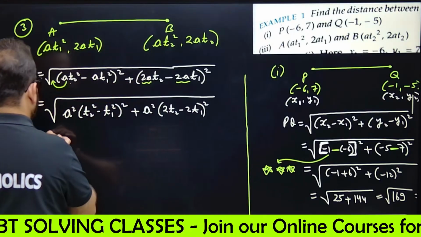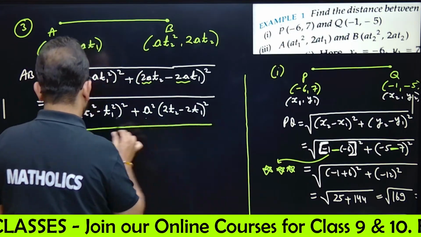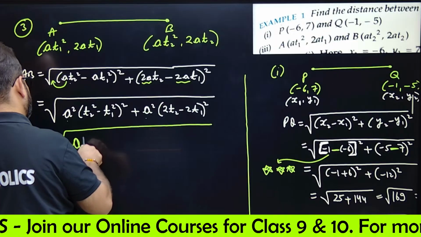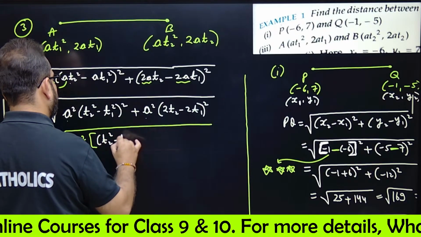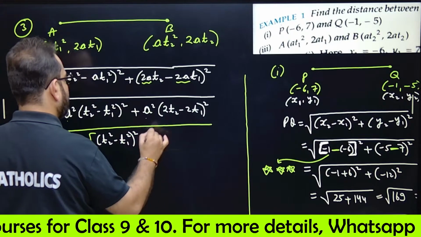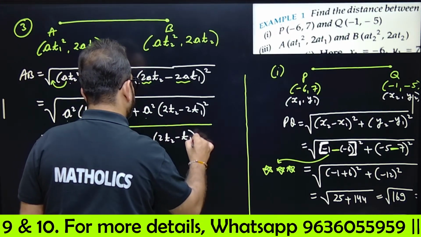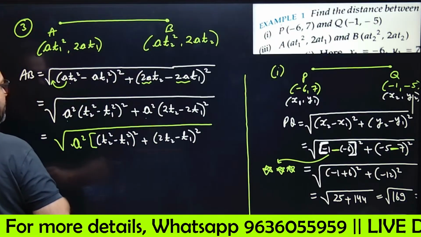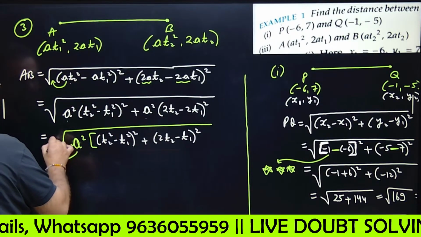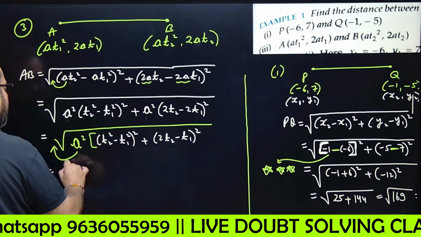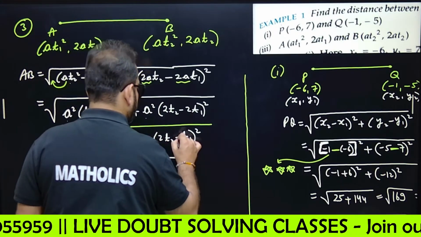Okay. So if you take A square common out of both of these brackets, A square, inside will get T2 square minus T1 square whole square plus 2T2 minus T1 whole square. If you take out A outside, under root, so A square out, it will be A. Under root of, it is written what?